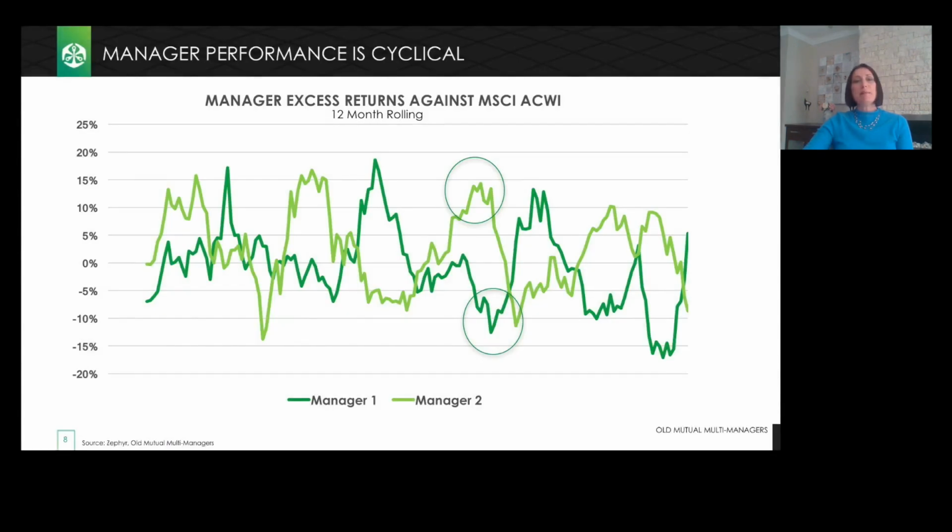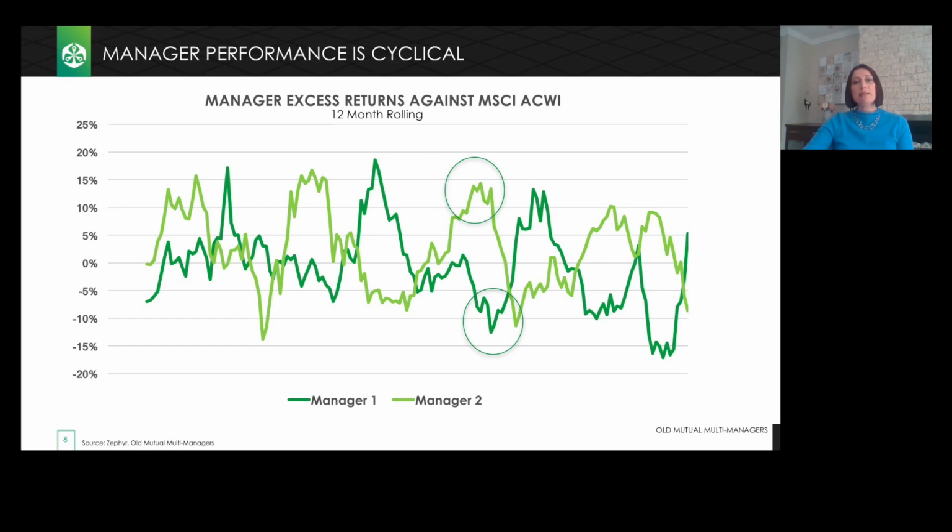Secondly, we recognize that a manager's excess returns are likely to be cyclical in nature, particularly over the shorter time horizons. And this is because no individual manager can be best in all market conditions. In this graph, we plotted 12-month rolling returns in excess of the broader benchmark for two different global equity managers. What is very clear is that certain market conditions favor one manager's approach when compared to the other.